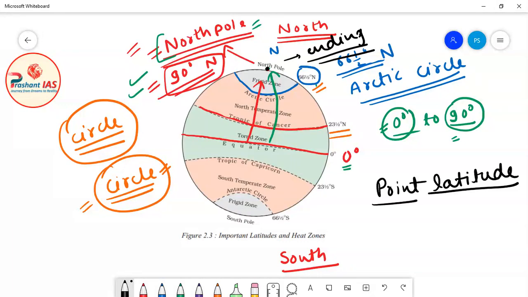For example, we can draw a circle here, here, and here, but we cannot draw a circle on the pole because it is as small as a point. That's why it is the point latitude. Point latitude means it is not a circle, it is a point. All other parallels of latitude are circular in shape, but the pole is point in shape, not circular. So friends, with this we have discussed the northern hemisphere. Now after northern hemisphere we will discuss southern hemisphere.